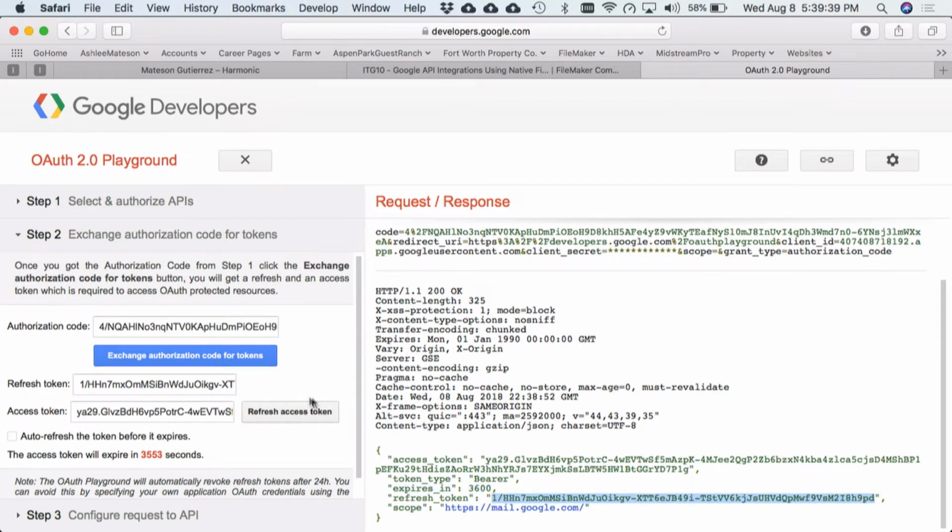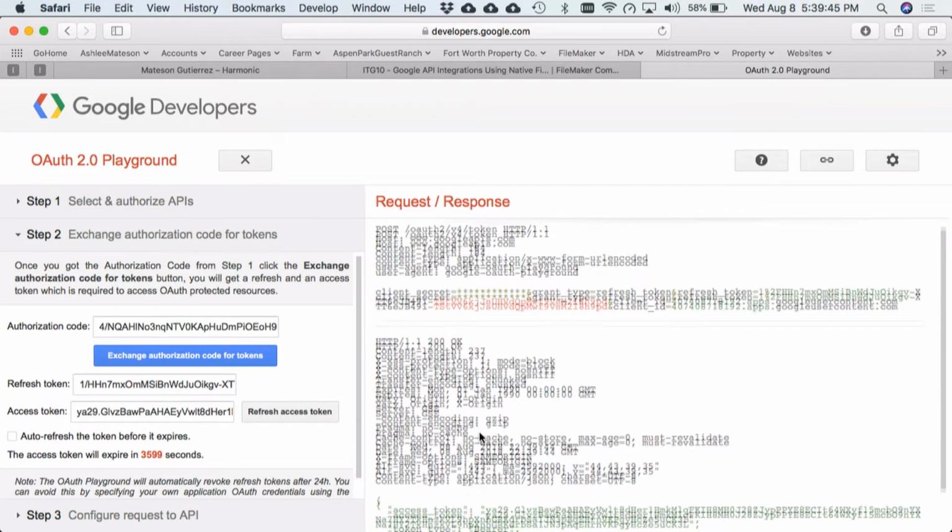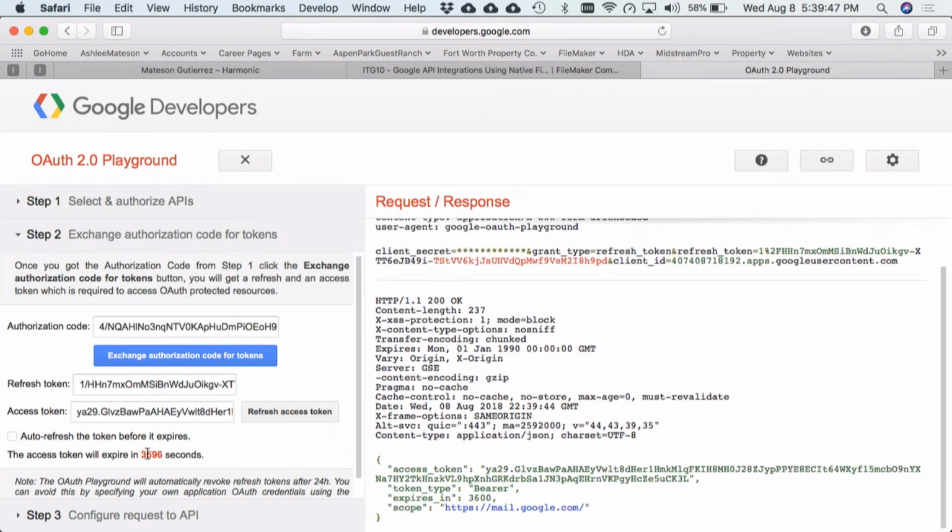And what refreshing it looks like, you'll see that this JSON will change. The refresh part will go away. So I just refreshed it. You can see I've got another hour again, so I better move fast. You can refresh as many times as you want as long as you have the refresh token. You use that refresh token, you refresh.